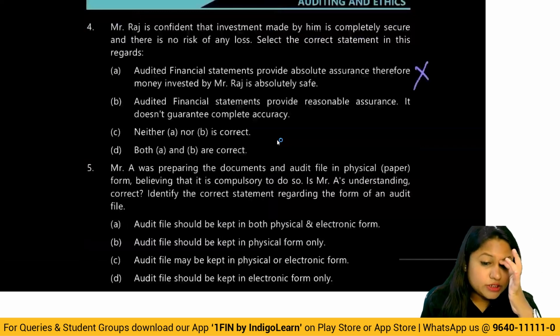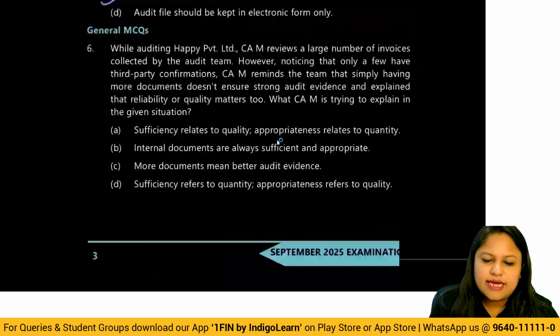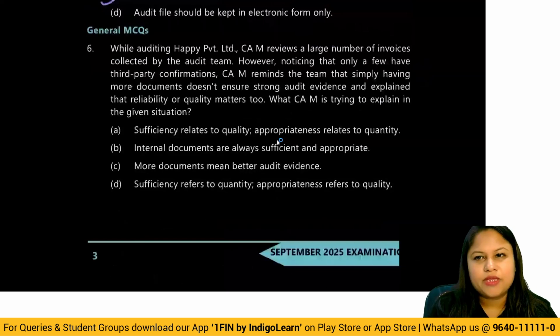Okay. Then moving on to the next one, we have general MCQs now. While auditing Happy Private Limited, CAM reviews a large number of invoices collected by the audit team. However, noticing that only a few have third-party confirmation, CAM reminds the team that simply having more documents doesn't ensure strong audit evidence and explains that reliability or quality matters too. What is CAM trying to explain in the given situation?